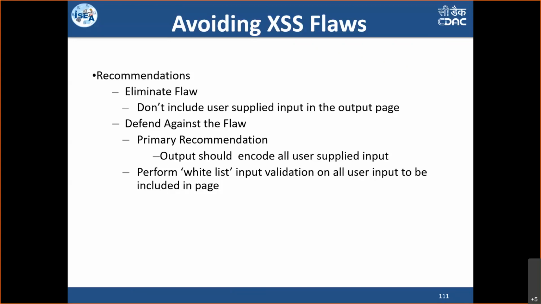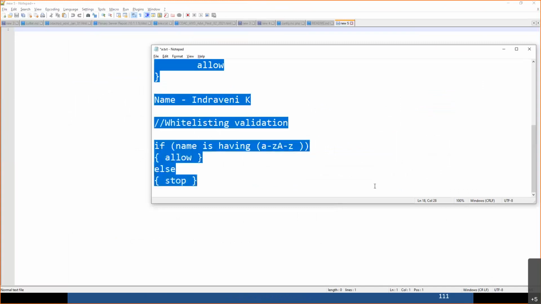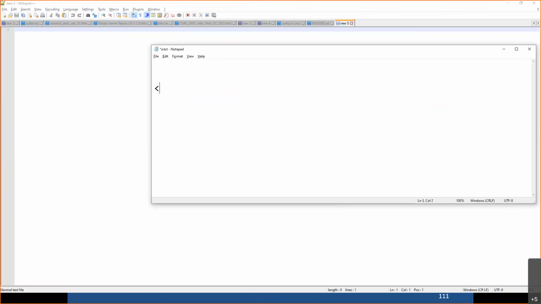So what you can do is use a technique called HTML encoding. By doing that, the entered data would not get executed. Say, for example, I want to accept the less than symbol like this. If I have to accept this and show it to the user, what your program should do is HTML encoding.